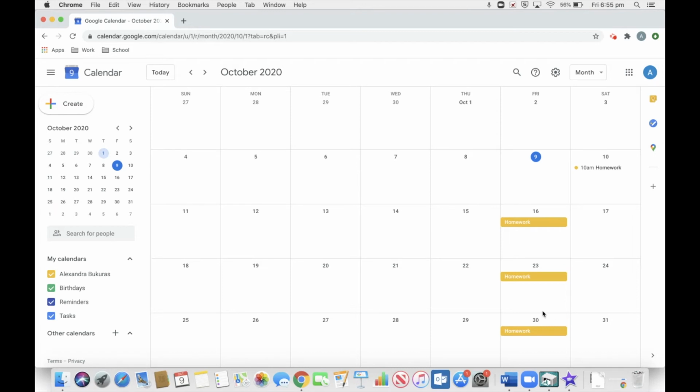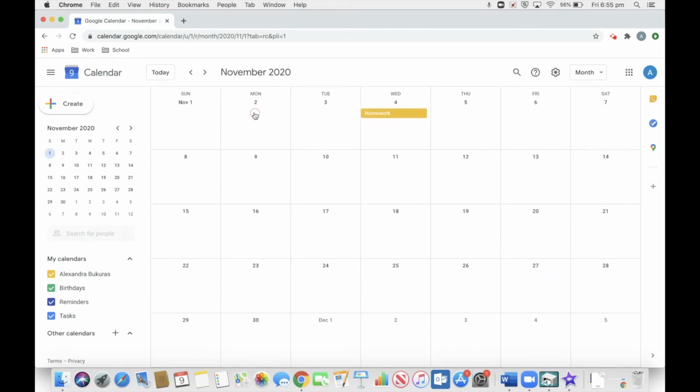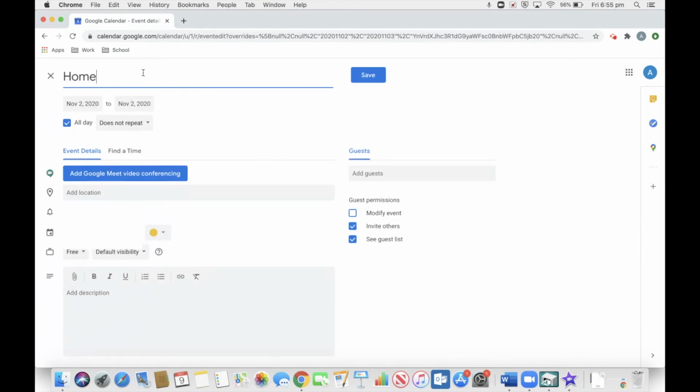So even though we wrote down that we are planning to finish the report on the 30th, what I would recommend is going in, let's change the month to November, and on Monday, create an event, as always titled homework, that you remind yourself to do all of those things. So we'll write personal project. We'll say meet with supervisor, ask any final questions, make any final edits before Wednesday.